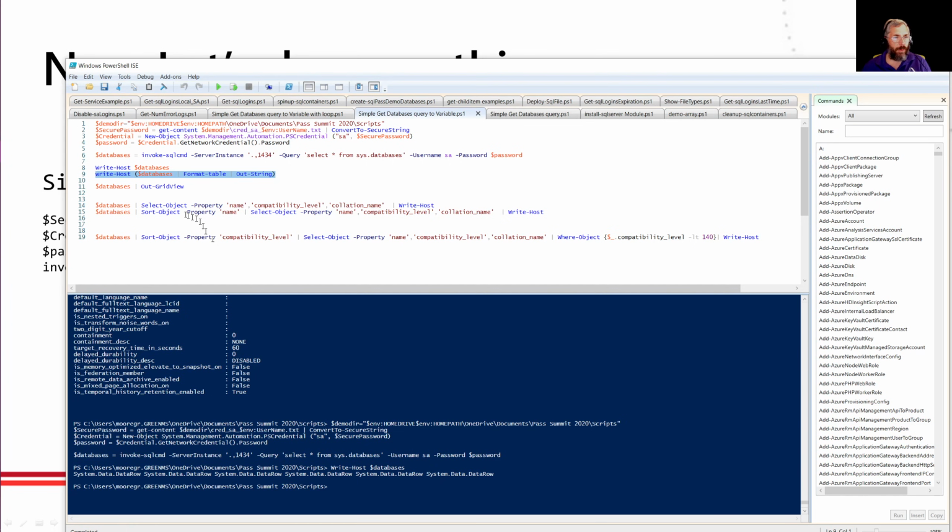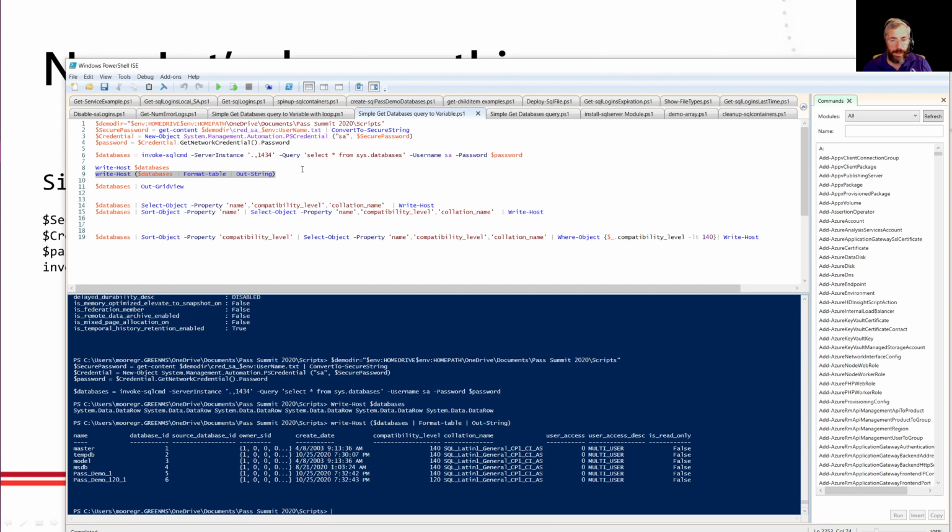So now I'm going to say, you know what? I'm going to take that whole thing and I'm going to write it out. I'm going to pipe it into this thing called format table and then out-string it. Just a fancy way of saying, hey, make this kind of neat and show me some information. And again, okay, I got master, I got database ID. Owner said, don't worry about that. That's just PowerShell having a little trouble displaying that quickly. The creation date, created these today. The time's a little off because of the way it's spun up to Linux, but not an issue for us.